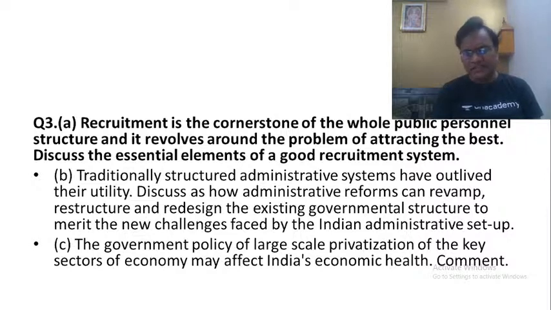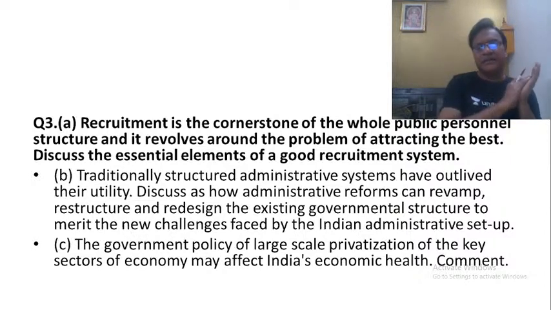One of the important reasons why we say that economic reforms in India have not been as successful as they should have been is the failure of our governance systems, and that is the reason why we say we need administrative reforms. What kind of administrative reforms are needed, and need to be implemented, is what the question asks. Let us look at what the reforms are.